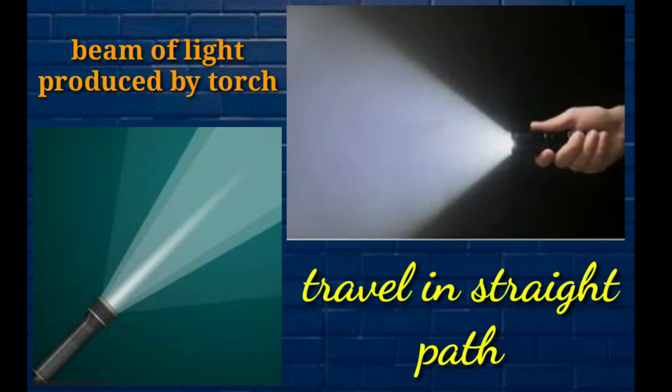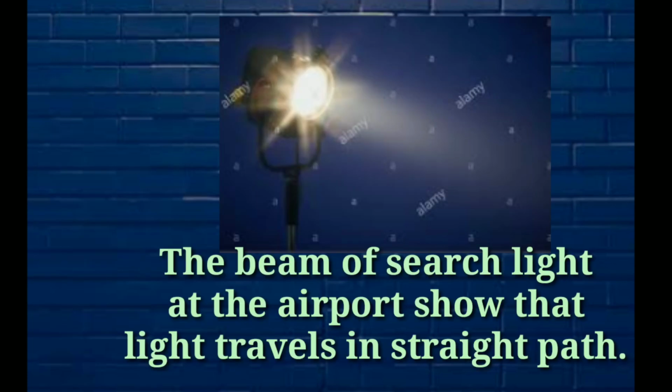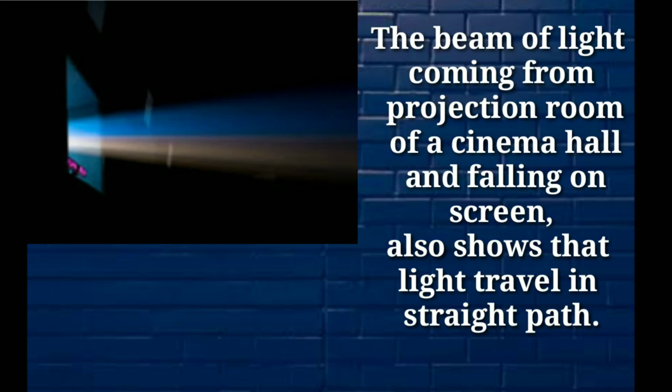If we shine a torch on a dark night, we will see that the beam of light coming from the torch travels in a straight path into darkness. The beam of a searchlight at the airport shows that light travels in a straight line. The beam of light coming from the projector in the cinema hall and falling on the screen also shows that light travels in a straight path.